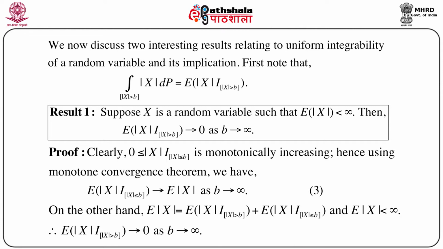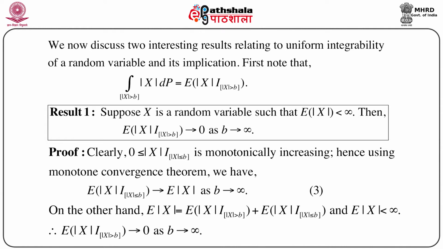And we know that expectation of mod X is less than infinity, so as b goes to infinity, the second term goes to expectation of mod X, and this cancels from the left hand side and right hand side, because expectation of mod X is less than infinity. That's why we can cancel it. So we are left with only the first term, expectation of mod X into indicator over mod X greater than b, which definitely goes to 0 as b goes to infinity.